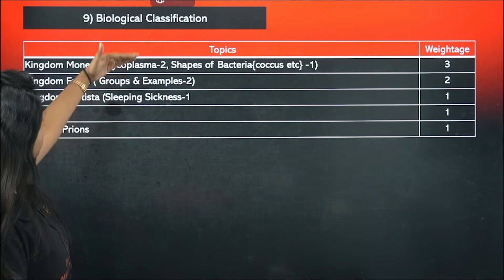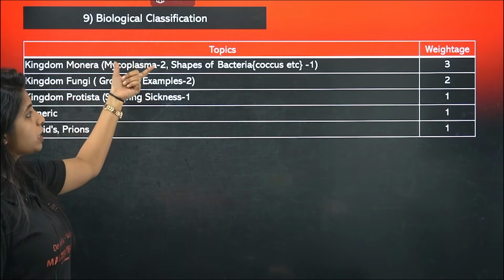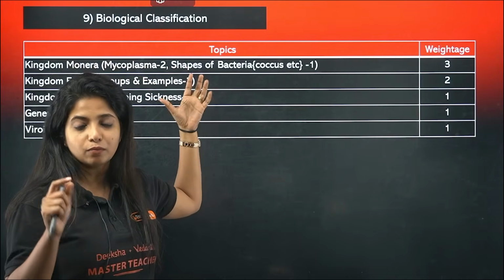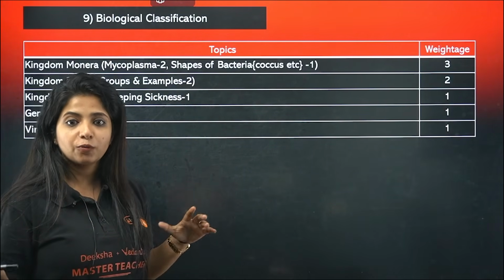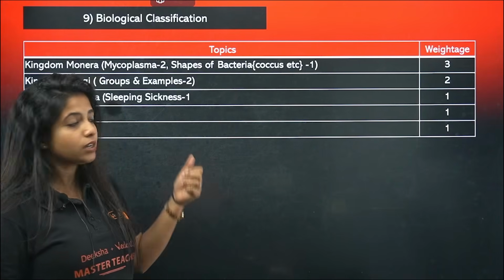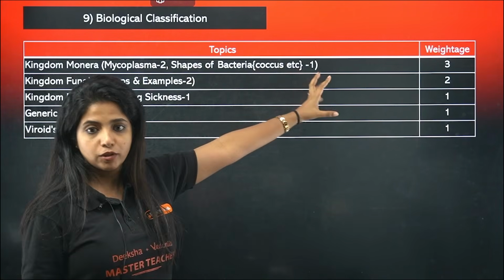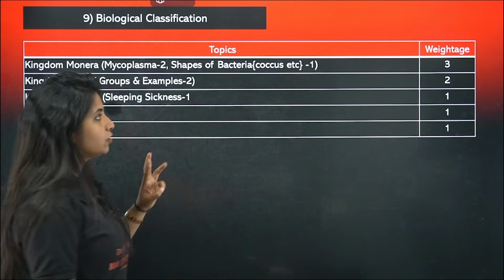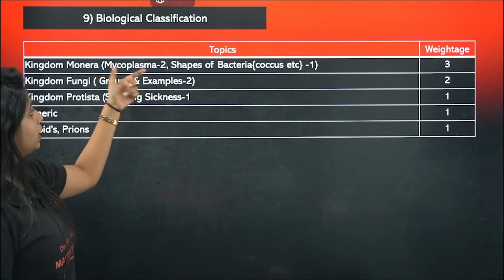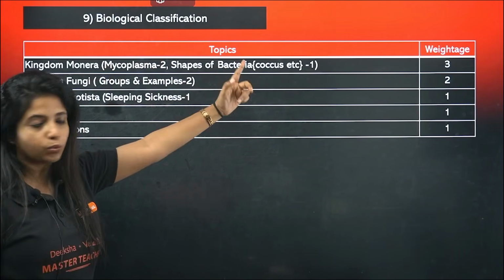Biological classification, this is a thing. Kingdom Monera, mycoplasma. Mycoplasma is the smallest living organism out there, does not have a cell wall, can survive in anaerobic condition. All of that is important. The shape of the bacteria related question, coccus, vibrio, spirillum, things like that have come. Three times it has come, so make sure you go through it.